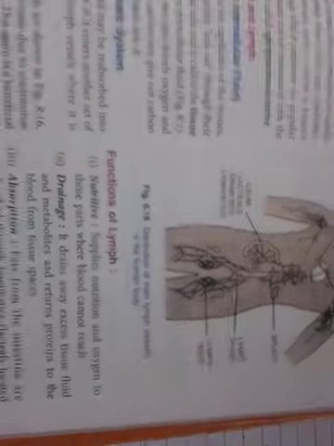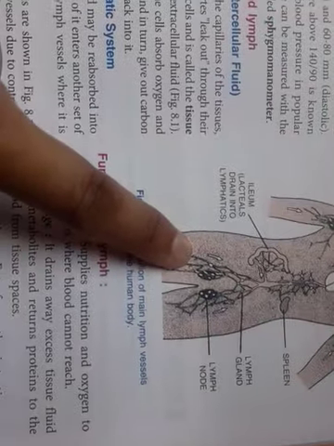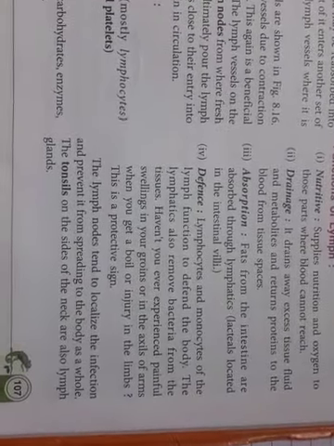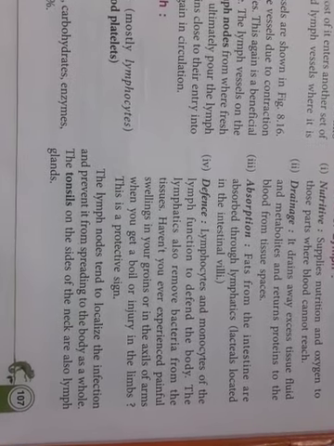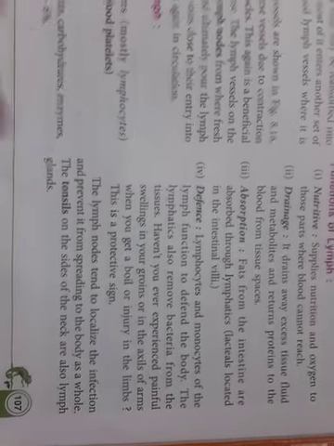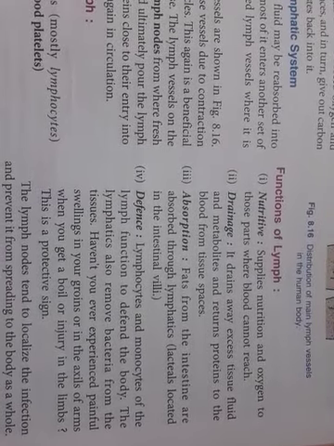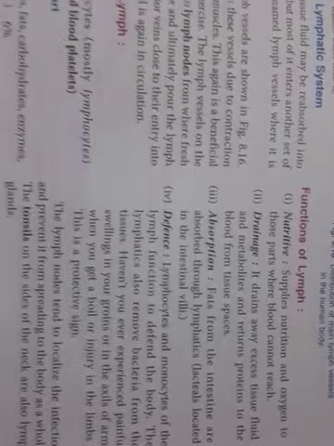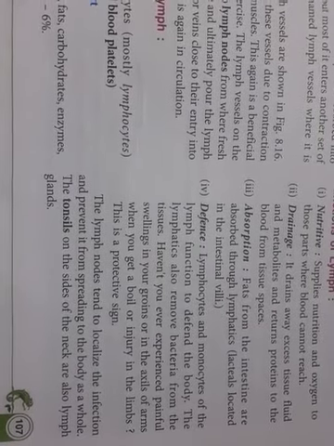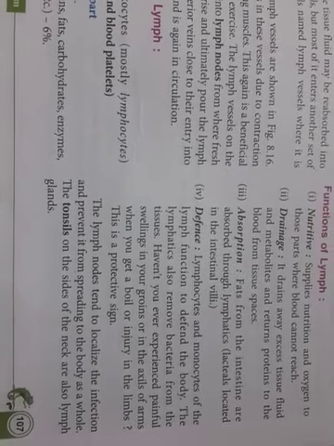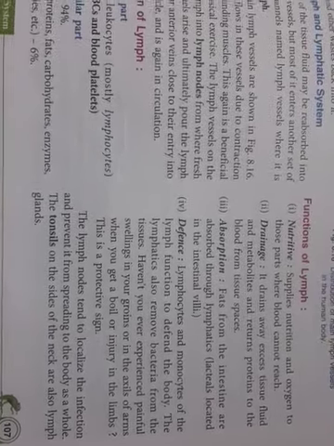Generally, near your groin areas the lymph nodes are present, so basically it is offering you a defense system. Lymphocytes and monocytes also help in defending your body. The lymph nodes tend to localize the infection and prevent it from spreading to the whole body. When you get tonsillitis, you know where the tonsils are? Near your neck area, right? So there will be a swelling near your neck, because the lymph glands are present over there. So these are all the functions of the lymph.